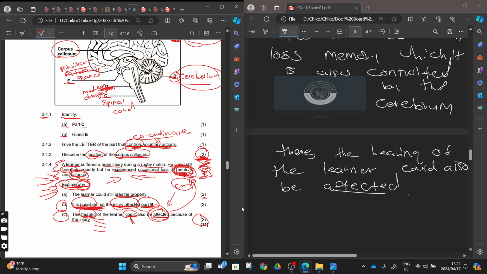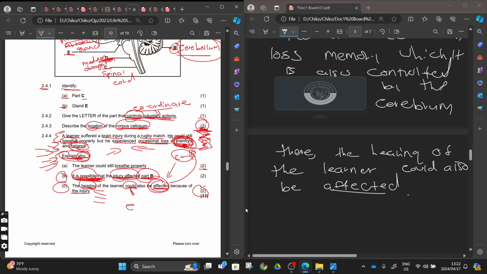However you want to kill this cat, let the cat be dead. But it's 2 marks, so you have to reference the cerebrum. This will give you another 1 mark if you are basing your answer on the cerebrum, and then connecting the loss of memory with the same thing that controls hearing.